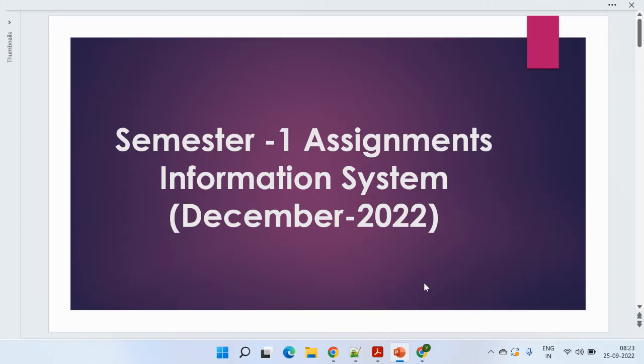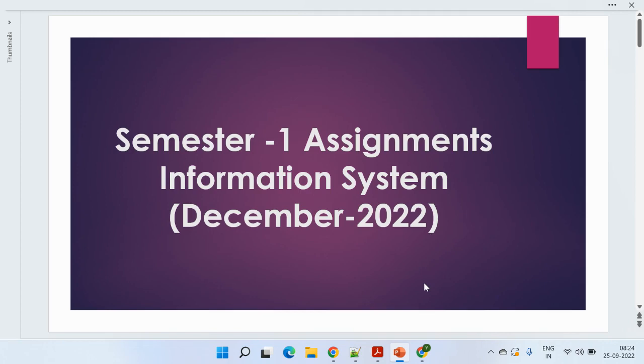And today we will talk about the first semester assignments for subject ISM, which is Information System for Managers, and this is for the December 2022 cycle. So this is a normal cycle. In NMIMS there are two cycles, the June cycle and the December cycle, and there are additional two cycles, the April and the September cycle.